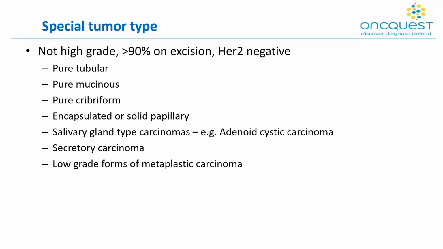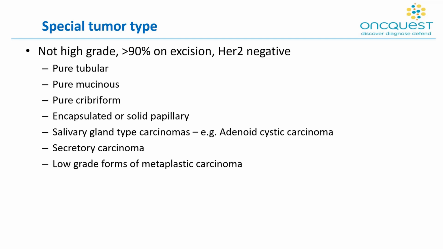So those special tumor types are the pure tubular carcinoma, the pure mucinous carcinoma, the pure cribriform carcinoma, and the encapsulated or the solid papillary carcinoma. These would generally tend to be ER/PR positive and low-grade tumors and have a better prognosis than the usual invasive breast carcinoma that we label as not specified.